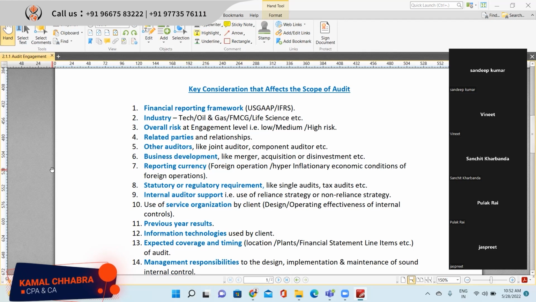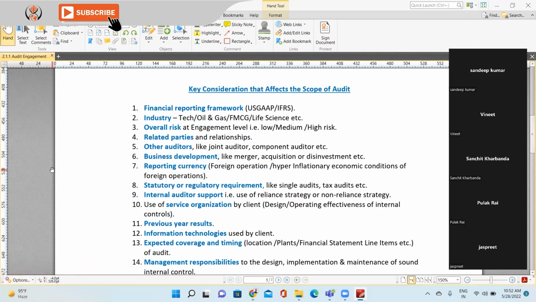If the risk at the entity level is low, then probably you will use more analytical procedures, control strategies, and walkthroughs, and less substantive audit procedures. But if the overall risk is high, then your substantive procedures will increase and the scope of audit will increase.